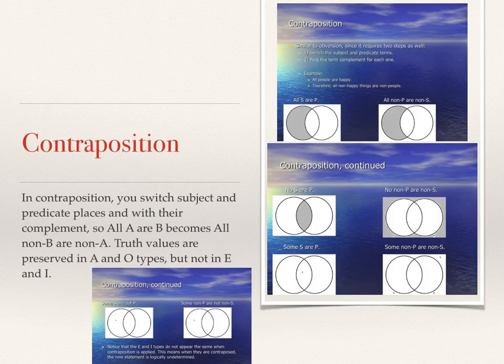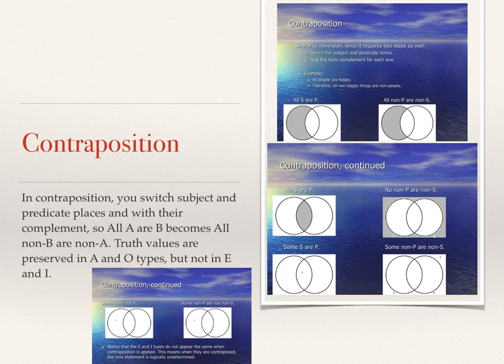And lastly, we have contraposition. In contraposition, you switch the subject and predicate places along with their complements. So all A are B becomes all non-B are non-A. Truth values are preserved in A and O types, but not in E and I. Now on tests and so on and so forth, you'll be able to have your books at hand to keep in mind these contrapositions.